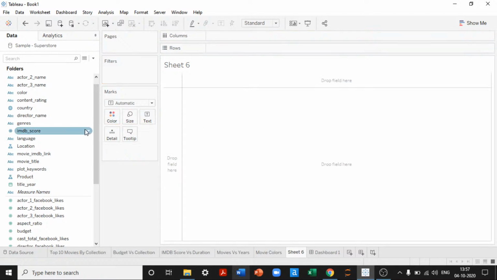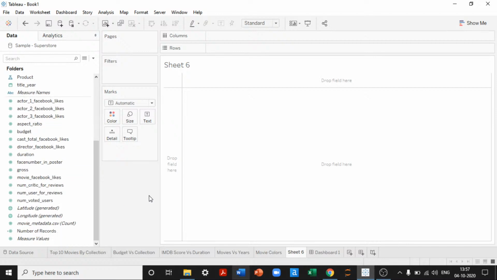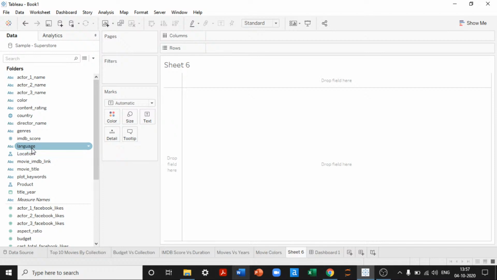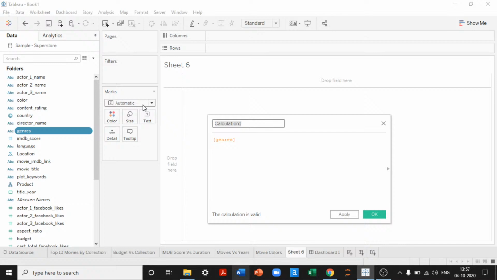Since genre has 900 ratings, we need to either split this or keep this. I'm not going to split this, I'm just going to keep it as it is. And then, okay, let's keep only these 5. I think it is enough because I'm not able to figure out another dimension and a measure that I can pick for creating a view. Or maybe I'll try one last thing. Language is very imbalanced. Okay, let me split this information. Calculate genres. Genre.